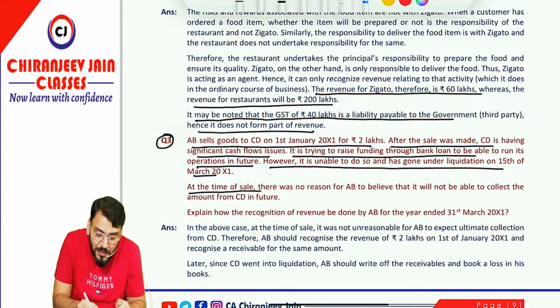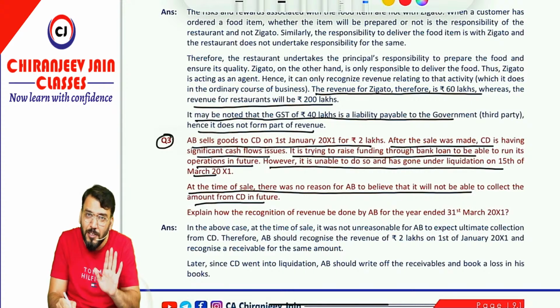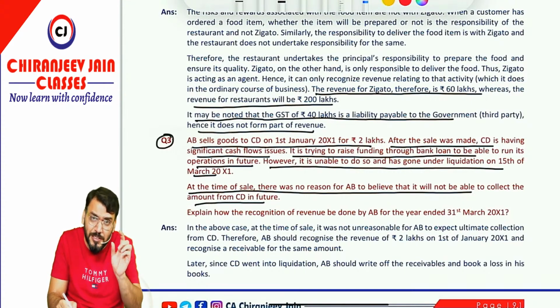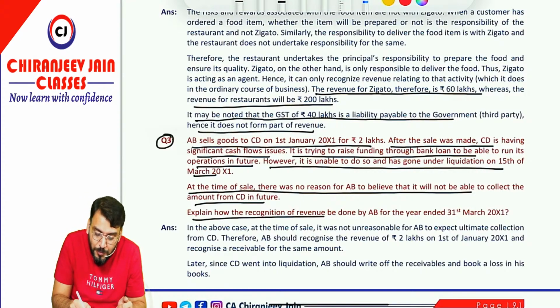They went into liquidation, means now it becomes a bad debt. At the time of sale, there was no reason for AB to believe that it would not be able to collect the amount from CD in future. Means on 1st Jan it was not unreasonable to expect ultimate collection. Means that condition was satisfied for revenue recognition. Explain how revenue recognition should be done by AB for the year ended 31st March 2001.